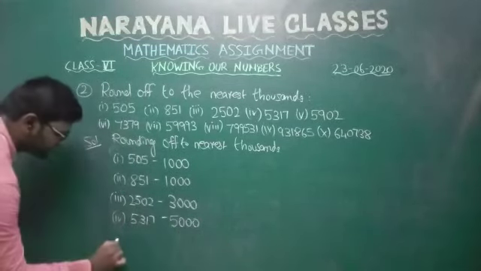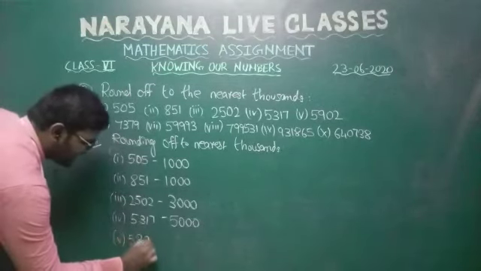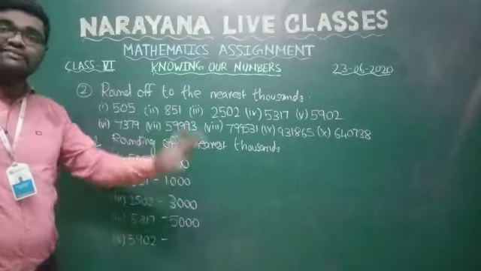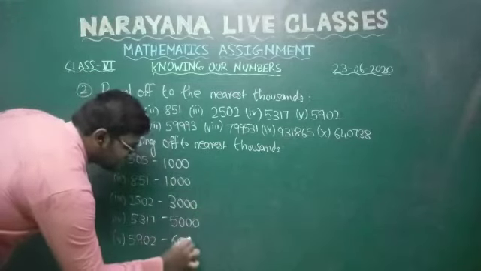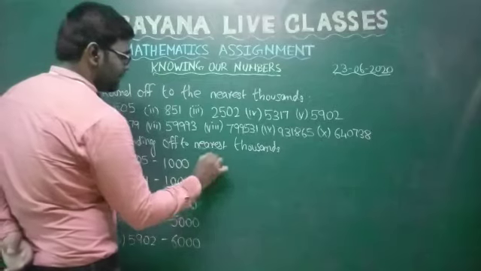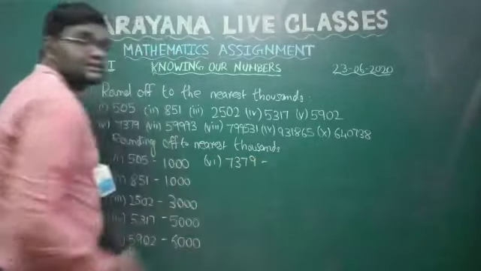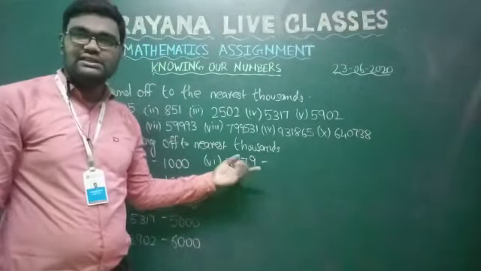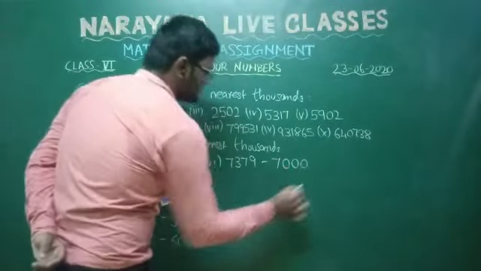And the next one, 5902. Here also the 3 digits you are taking are 902, which is greater than 500. Greater than 500 means we will round off to 6000. Okay, students? Next, the sixth one is 7379. Here also the 3 digits are 379, which is less than 500. So it will round off to 7000. Zeros. Okay.